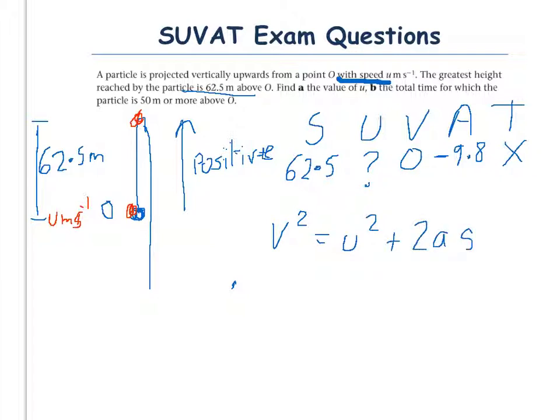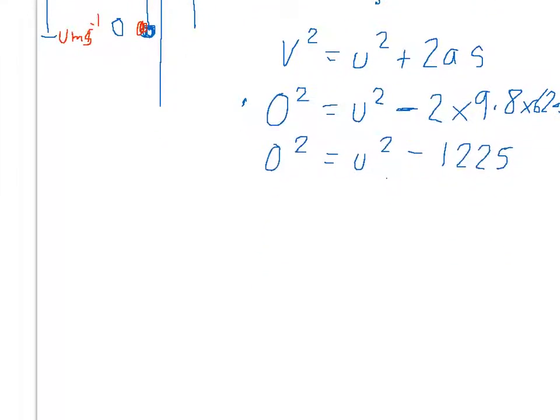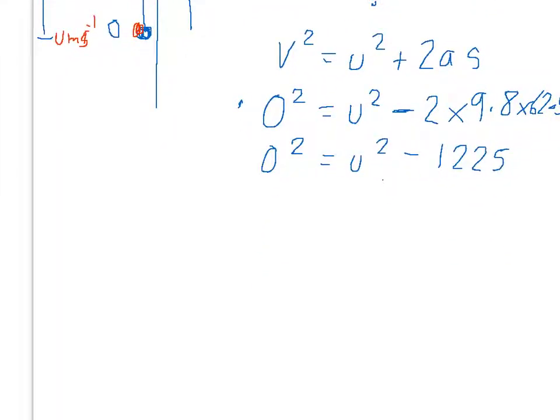Let's put in what we know. v is 0, so 0 squared equals u squared, minus because we're looking at minus 9.8, 2 times 9.8 times 62.5. If you figure that out, you should get minus 1225.